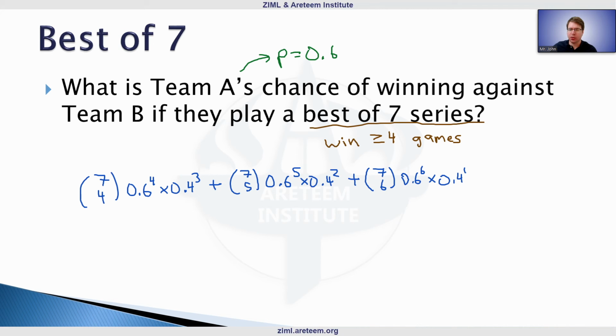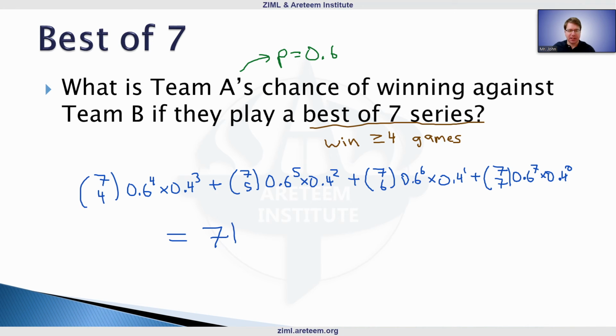Just to help us notice the patterns, I'm going to write all of these out with the exponents, so we can see that we always have these changing exponents. I know I don't need 0.4 to the 0th power, but that helps us see the pattern. Now, if you do this calculation, it shouldn't surprise you that it's bigger than 60%, and bigger than 64.8%.